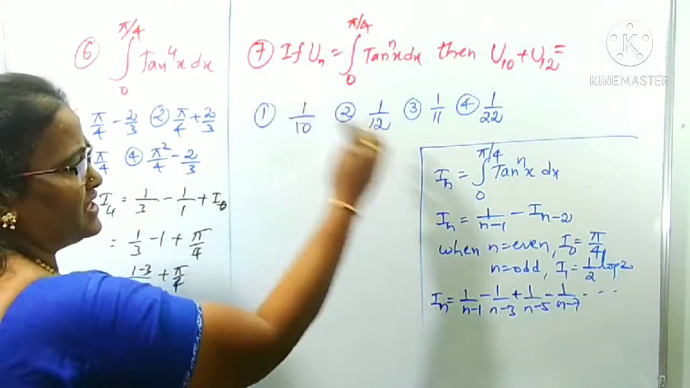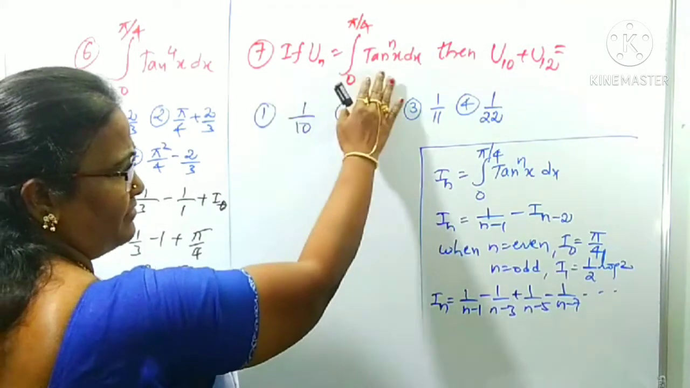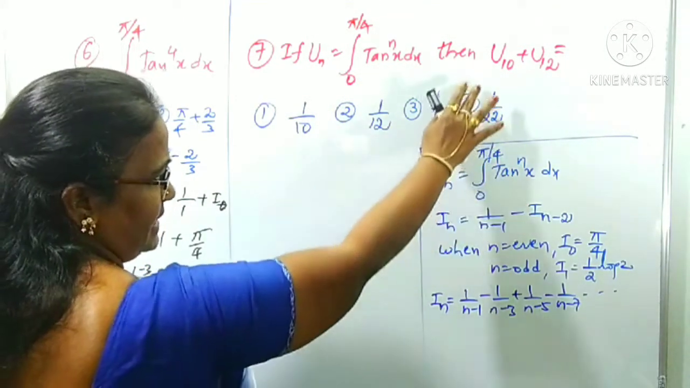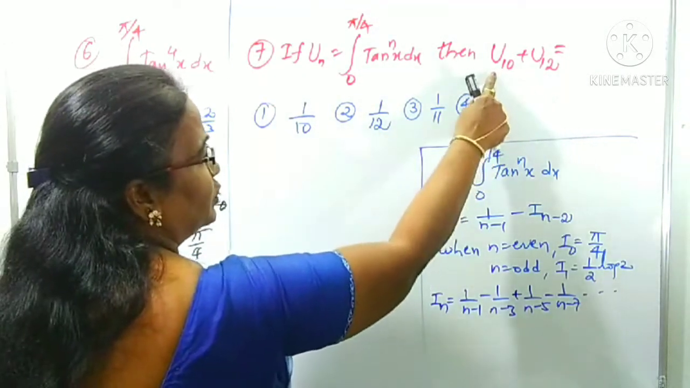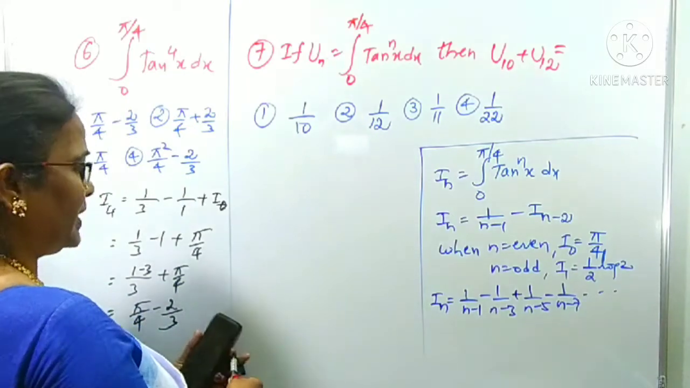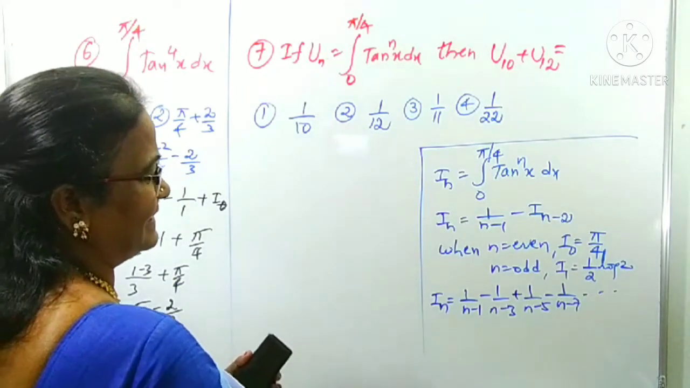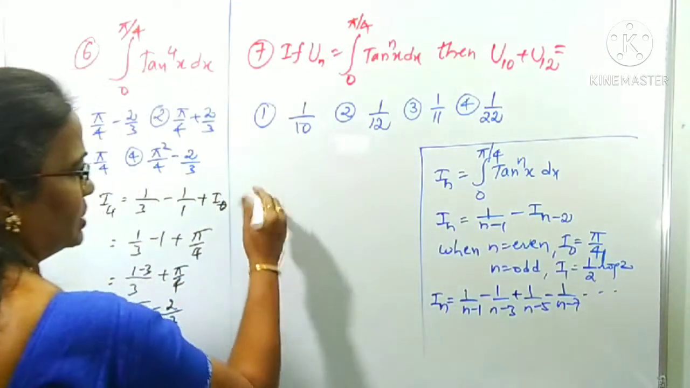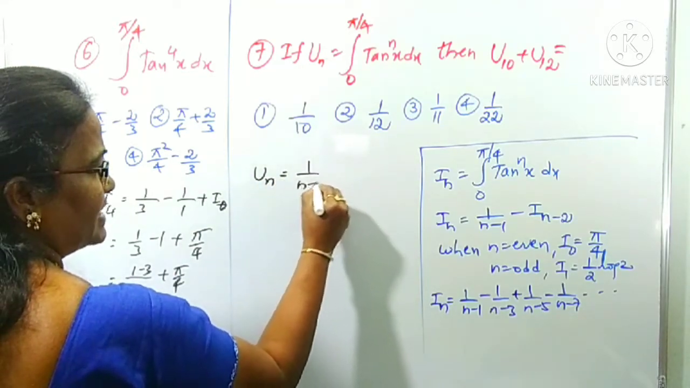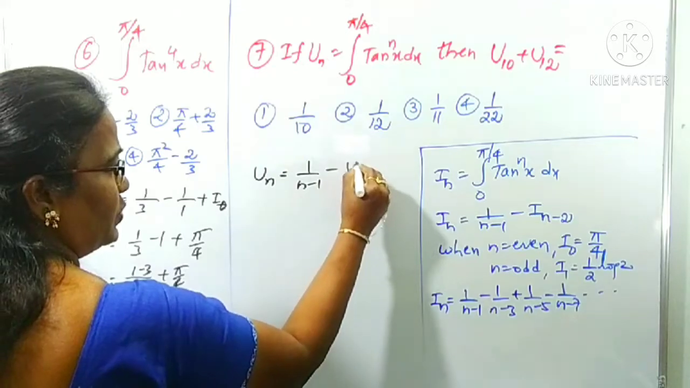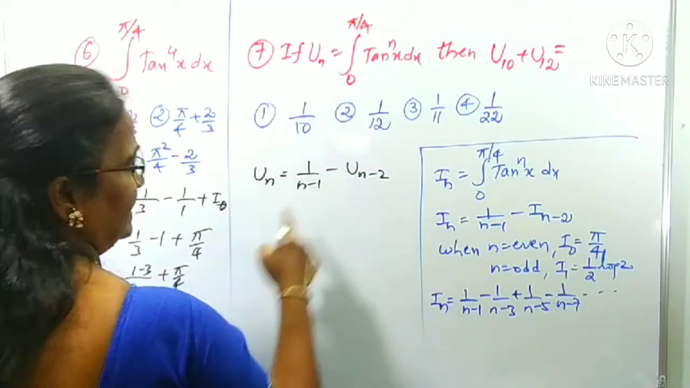If u_n is given in the form of tan^n x like this, he is asking for u10 plus u12. First, what is u_n? According to this formula, it is better. This one you can use: u_n is equal to 1 by (n minus 1) minus u_(n minus 2). You can use the letter u.